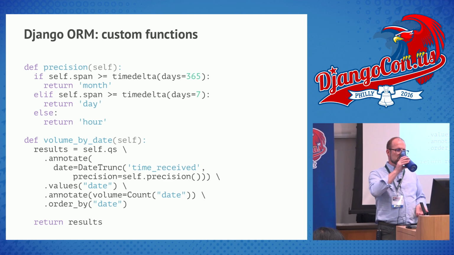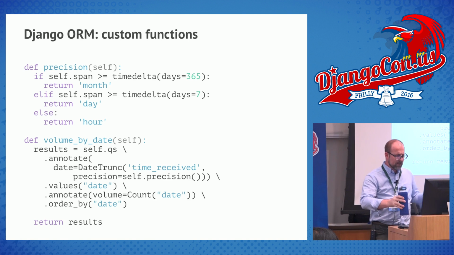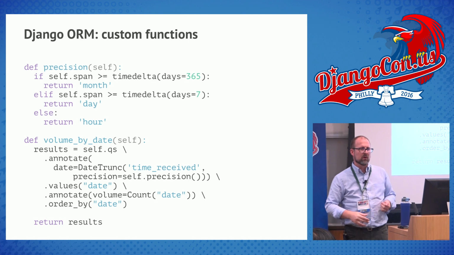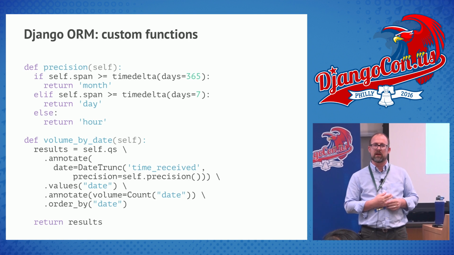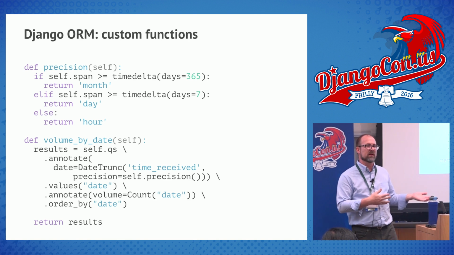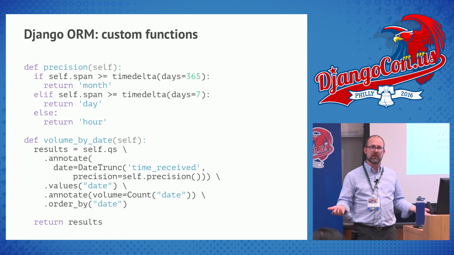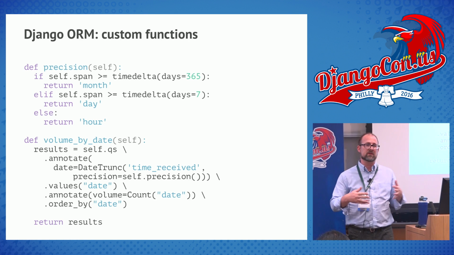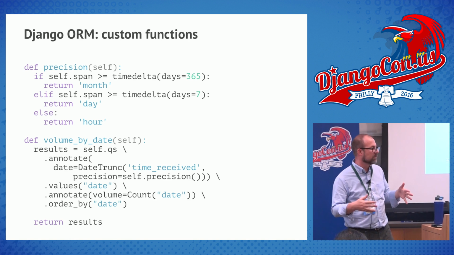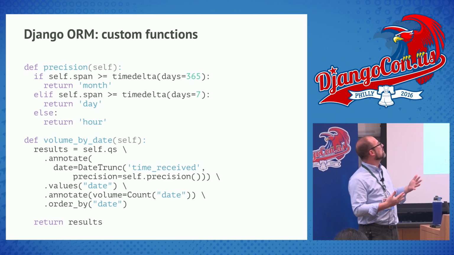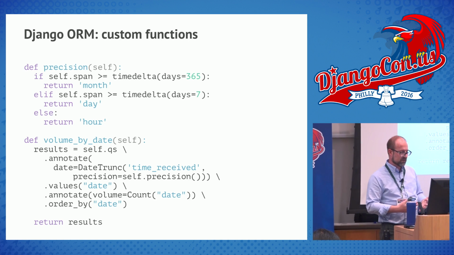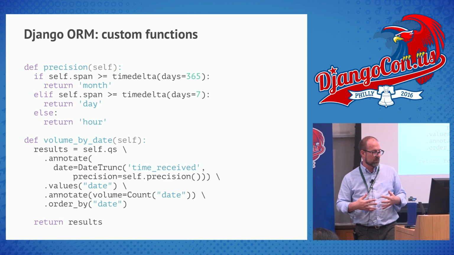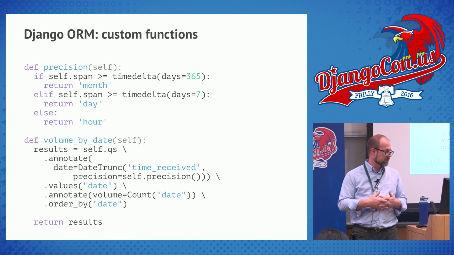So here, I have a little helper function called precision, where depending on the amount of data that I am looking at, whether I'm looking at a week, I'm looking at a month, I'm looking at a whole year of data, it's going to use a different precision when we're looking at the data. And maybe month, day, or hour. And then down here at the bottom on volume by date, I truncate that date by the precision.